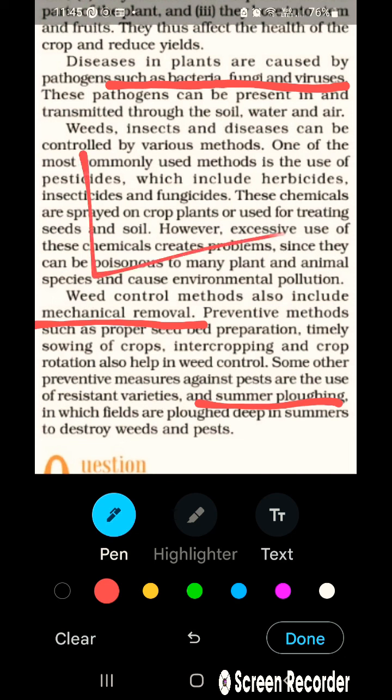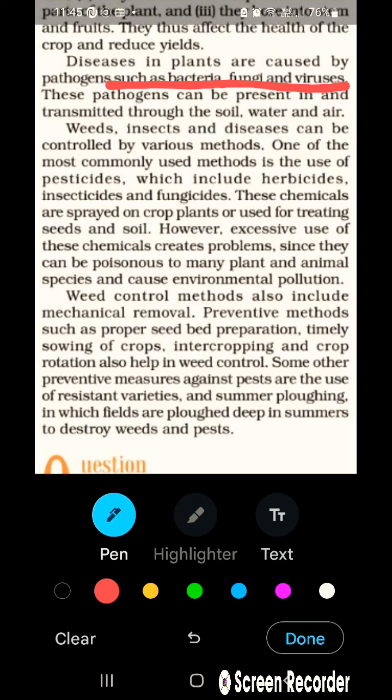Summer plowing: like this is a plot on which I am growing the crops. If I have dug the plot very deep, the small pests or weeds can be visible because they may be growing inside or under the ground. So when we dig the ground so much, the farmer easily sees that these pests are growing inside the crop. These are the bad elements that can affect my crop production or yield. So at that time in the summer plowing, he can take away the bad elements, which are insects or weeds, from the inside of the crop. This can also help to destroy weeds and pests.